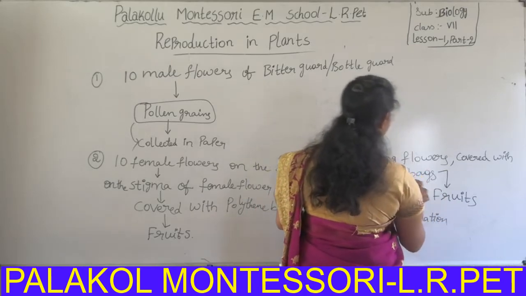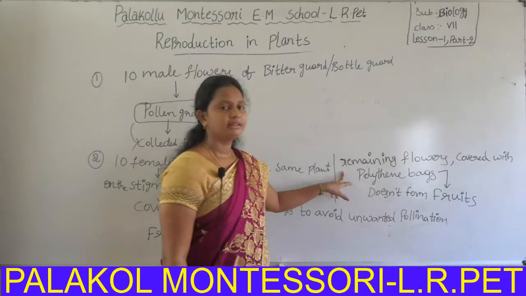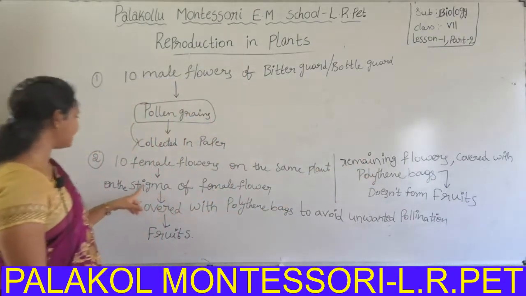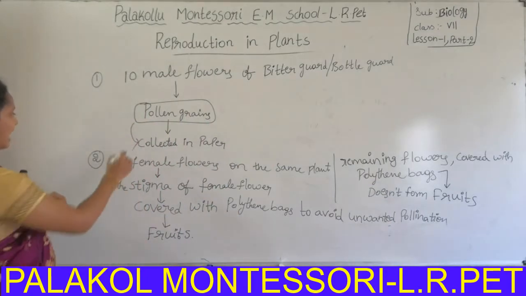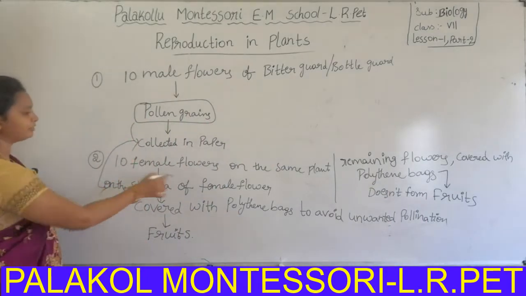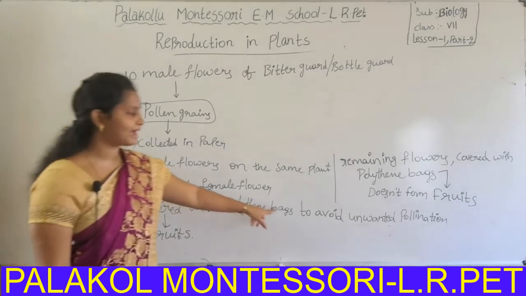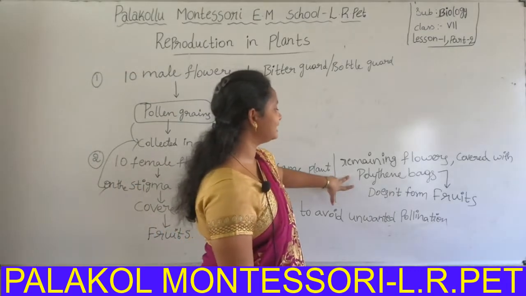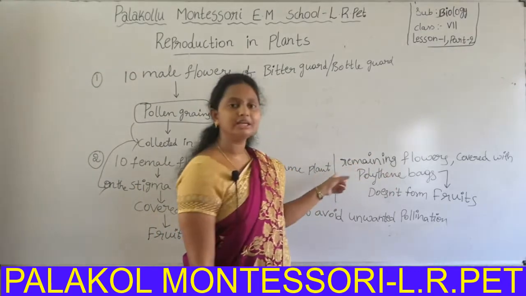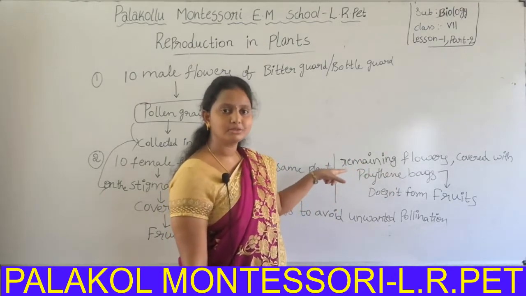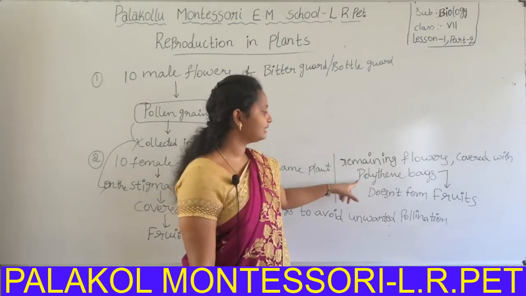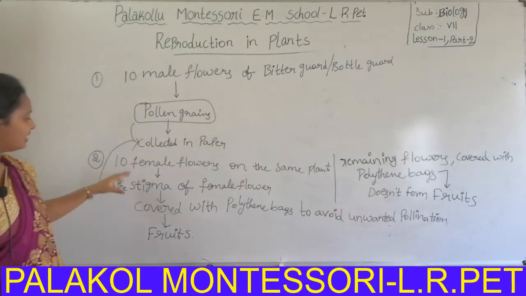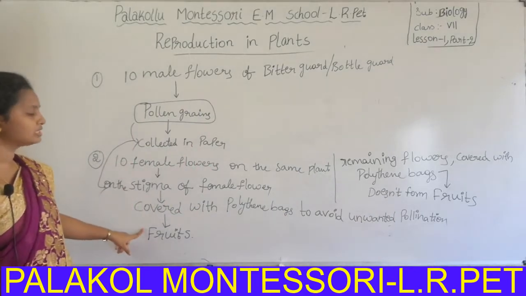Why? Because here pollen grains are not added to the female flowers. In the first set, pollen grains are added to the stigma of the female flower, and only then the polythene bags are covered. But in the second set, the flowers are covered with polythene bags with no addition of pollen grains. That's why they can't develop into fruits. But after addition of pollen grains, fertilization will occur, then fruits will form.